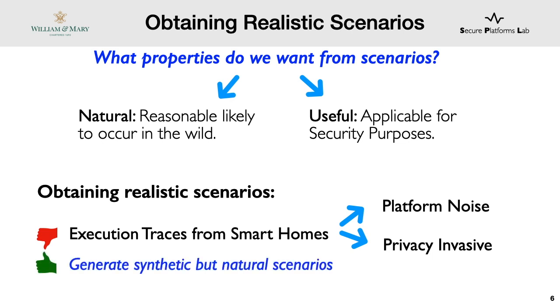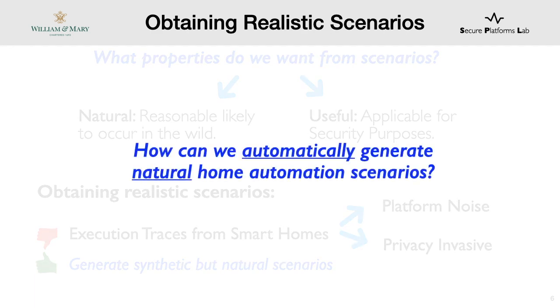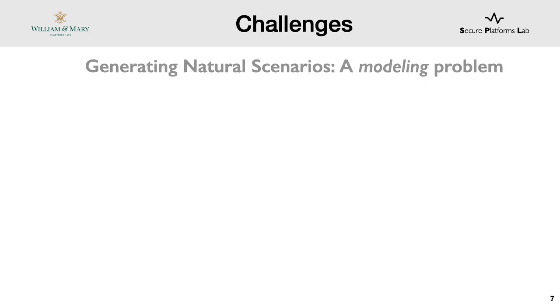But the major research question still remains. How can we automatically generate natural home automation scenarios? One way to go about generating scenarios is to treat the task as a modeling problem. First, we need to answer what we want to model.